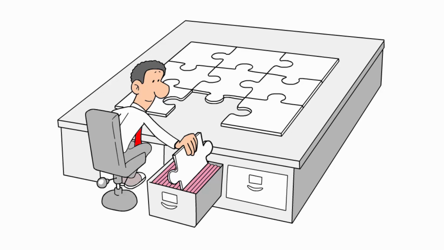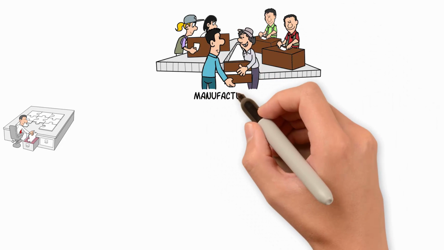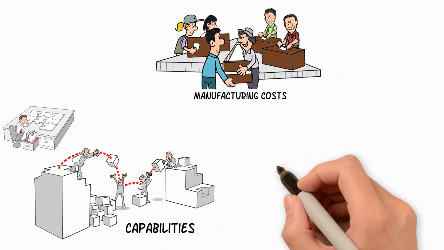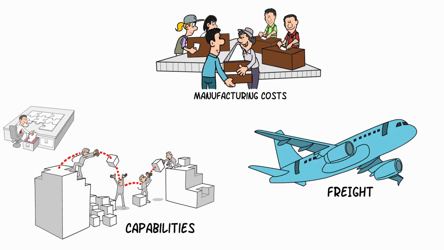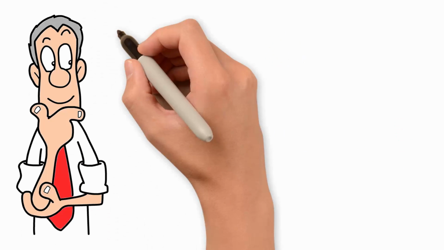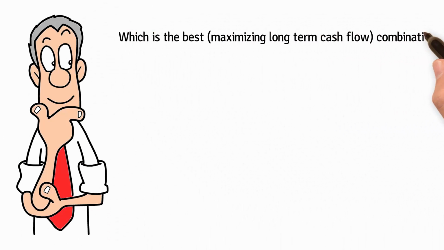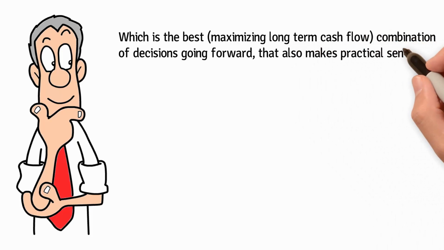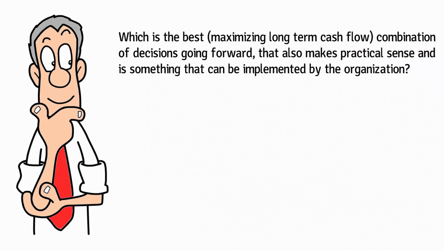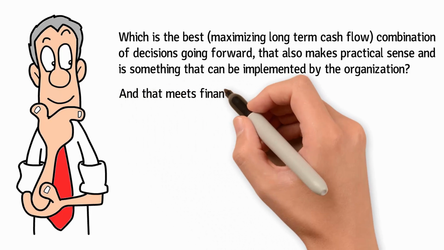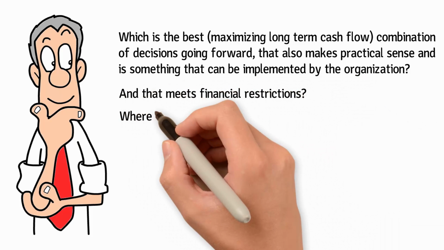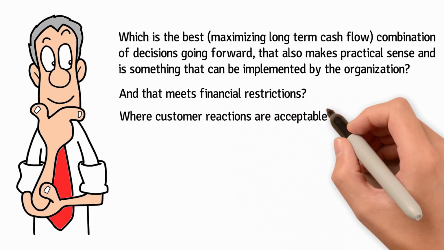If you use such a tool for optimizing production based on manufacturing costs, capabilities, freight, etc., other adjustments of the raw material situation might be necessary, for instance. Which is the best combination of decisions going forward, maximizing long-term cash flow, that also makes practical sense and is something that can be implemented by the organization? And that meets financial restrictions, where customers' reactions are acceptable.